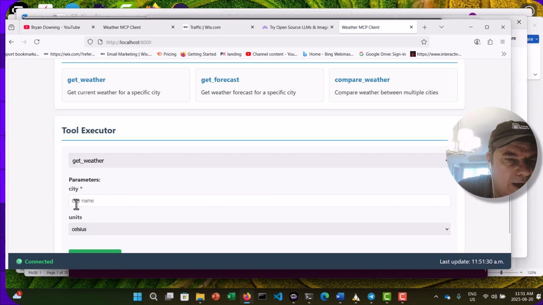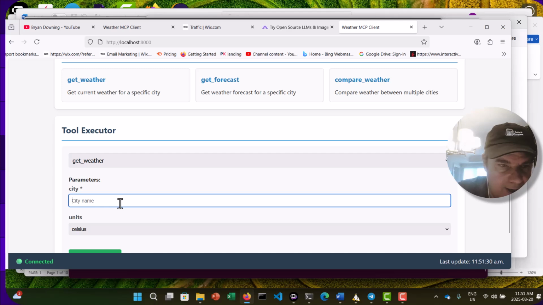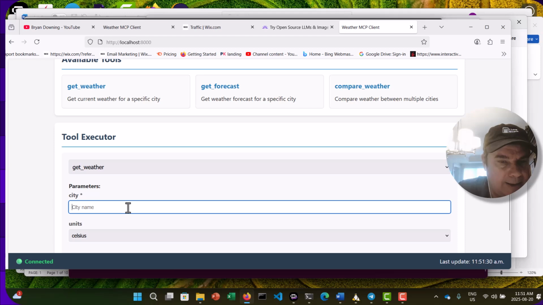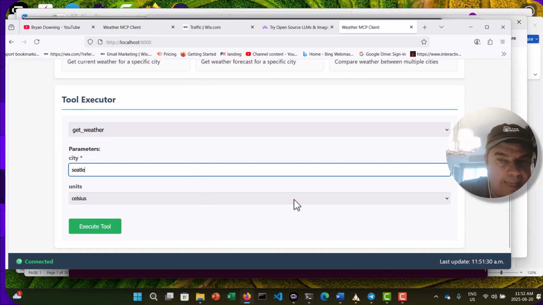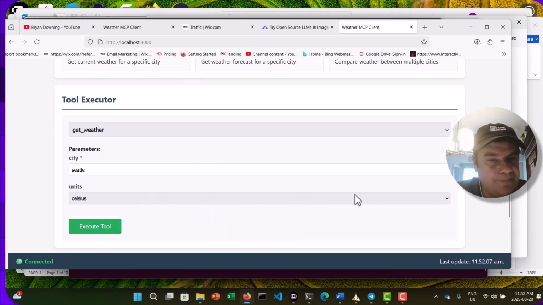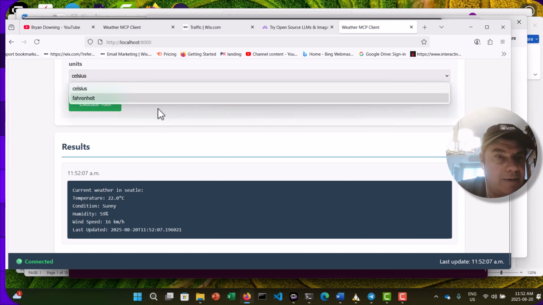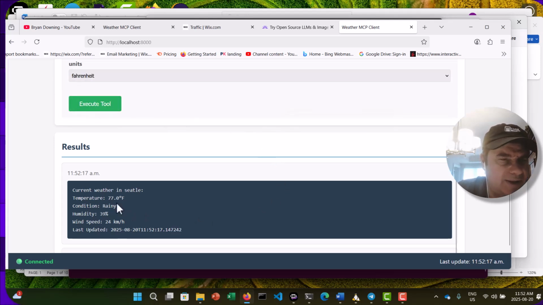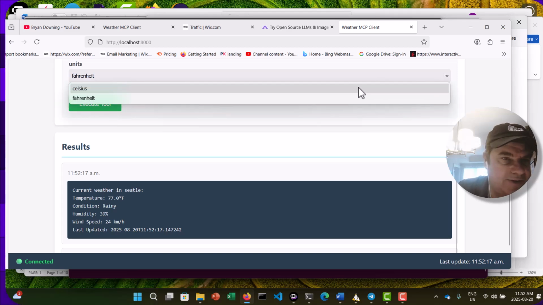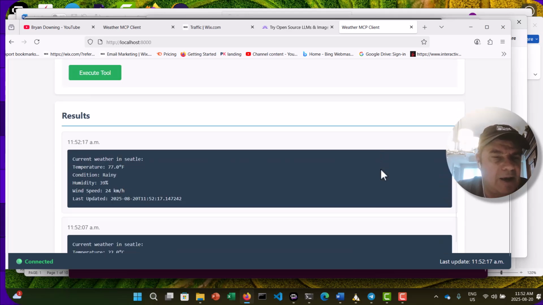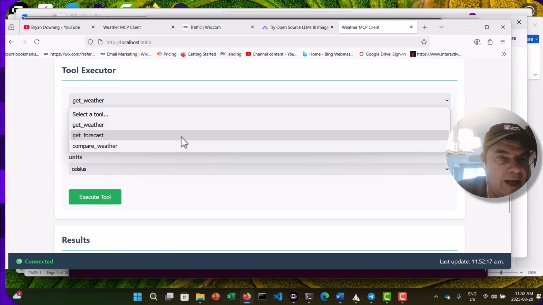So the first one is, let me pull up a city, like, I don't know, Seattle as an example. And I put it in Celsius. Here's my results. So here it is, 22 degrees, 59%, and so on. Now, if I want to change that to Fahrenheit, let's see how that works. Looks like it did switch it to Fahrenheit. I'm going to switch it over to Celsius because that's what I'm used to in Canada, being under the British system. Okay, so there you go. Get weather. Awesome.